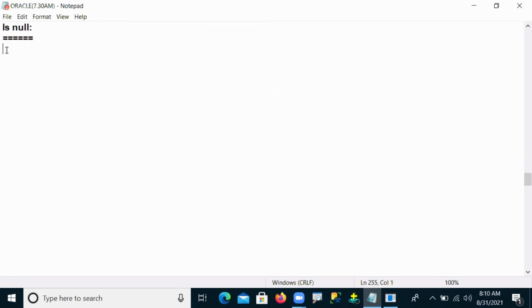The IS NULL operator is used for comparing nulls in a table. Whenever you want to compare nulls in a table, there we use the IS NULL operator. Why sir, why can't we compare directly? That kind of doubt may be coming to you. Let's see: when you try to compare nulls in a table directly, is it possible or not? Check it out. Observe the syntax.